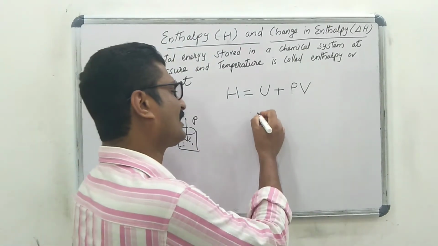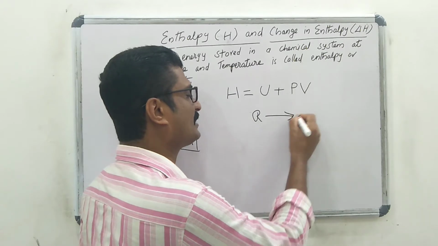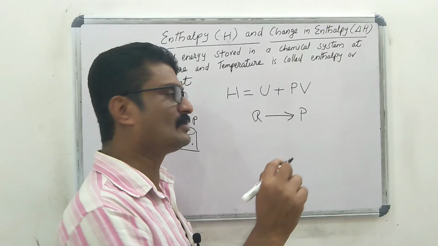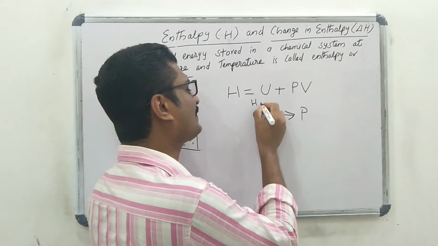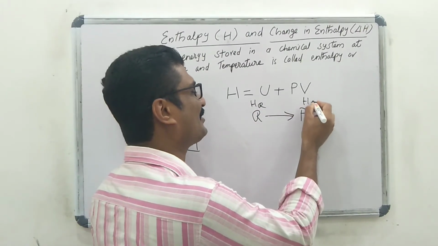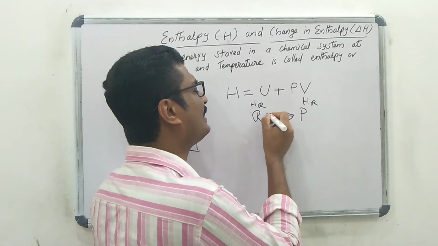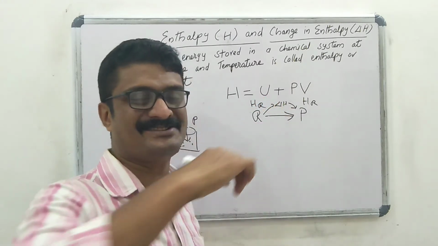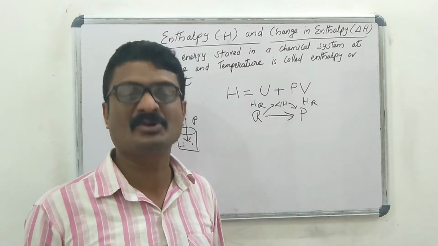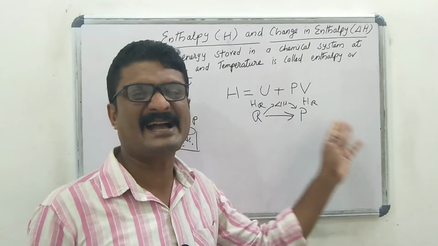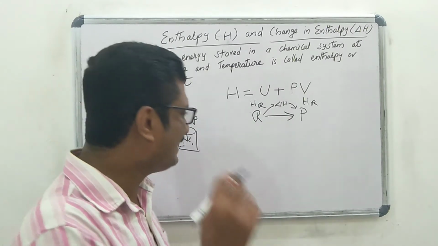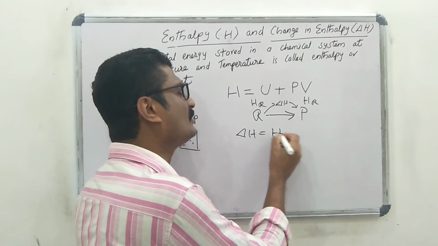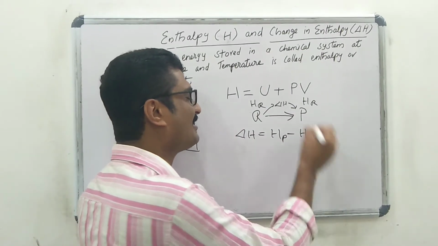Okay, for example, yes, reactants get converted to products. It is not possible to calculate the enthalpy of the reactants and enthalpies of the products, but we can calculate the enthalpy change, the energy change, during this reaction. Then in a chemical reaction we can say that enthalpy change delta H equal to Hp minus Hr.